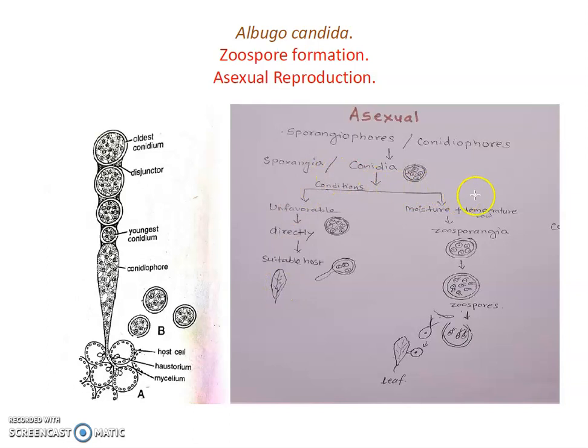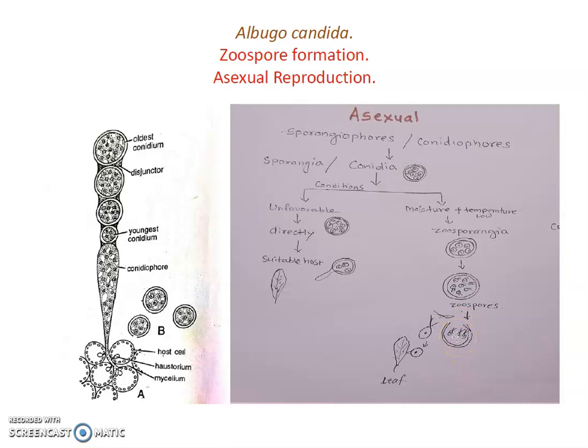Another way is under favorable conditions. When there is moisture in the environment and the temperature is low, these conidia behave like sporangia, zoosporangia, and these zoosporangia divide again and produce zoospores. These zoospores are biflagellated, concave, and they can swim from the zoosporangium.